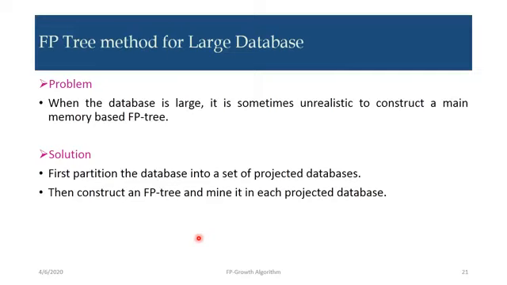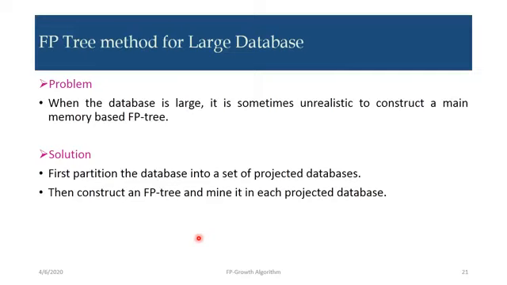Now, the FP tree method for large databases. What is the problem generally we are facing? Suppose you want to implement this FP tree for a large dataset. When the database is very large, it is sometimes unrealistic to construct the main memory based FP tree.